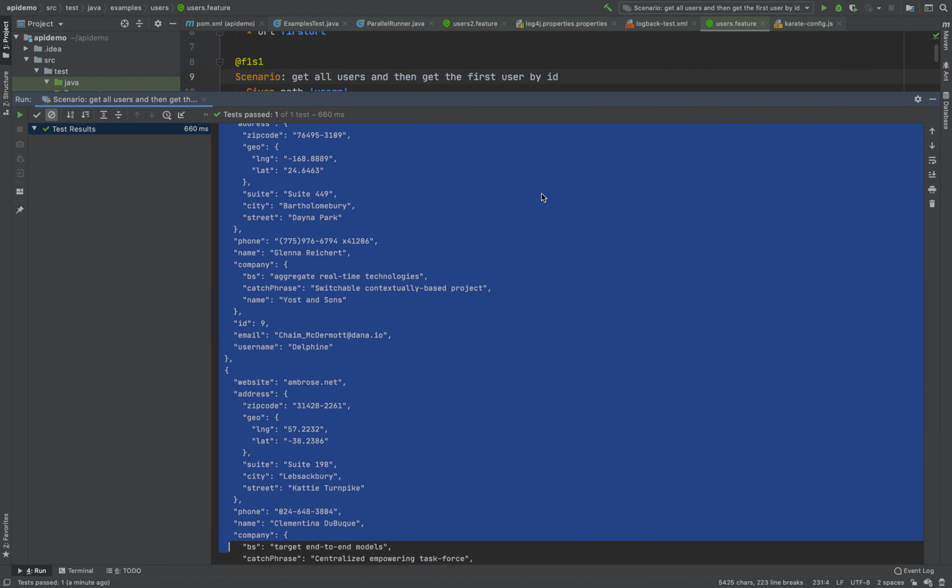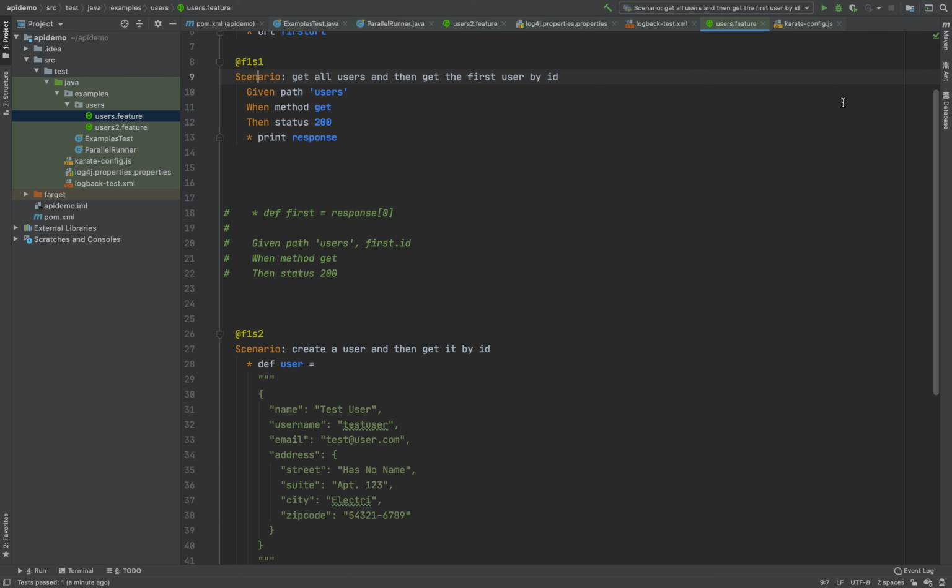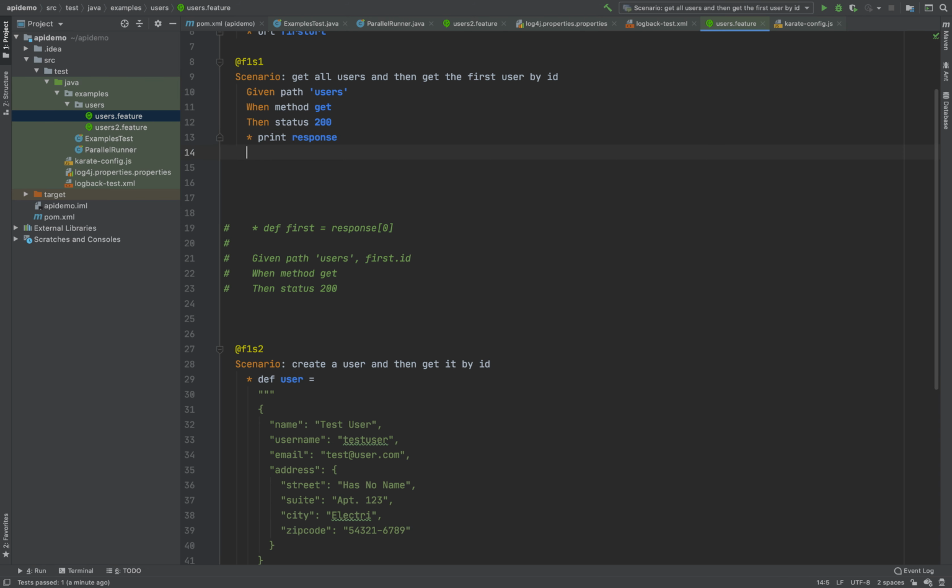So I can do that. And the good thing with this, I can also implement a string here. So let's say, second JSON object in response.